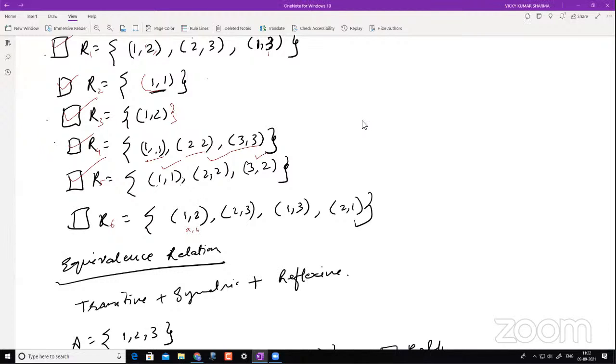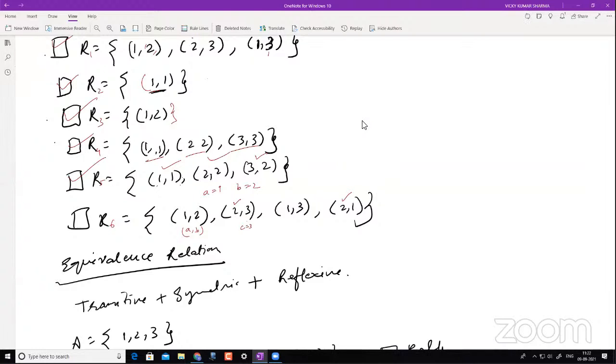Now see, this is my A comma B. Now I will be checking for B comma C here. A is 1, B is 2. Now I'll check, does this start with 2? No. Does this start with 2? Yes, so I'll check whether this makes it transitive or not. Is there any other thing starting with 2? Yes, this is also starting with 2, so I will have to check that also. First I will take these two pairs and then another pair. If I take this as my B, then this definitely becomes my C. So C is 3 here, right?